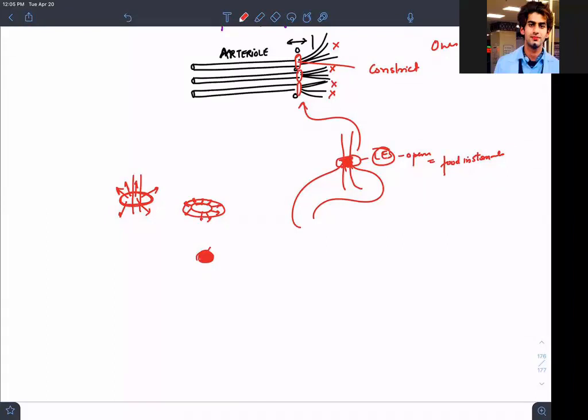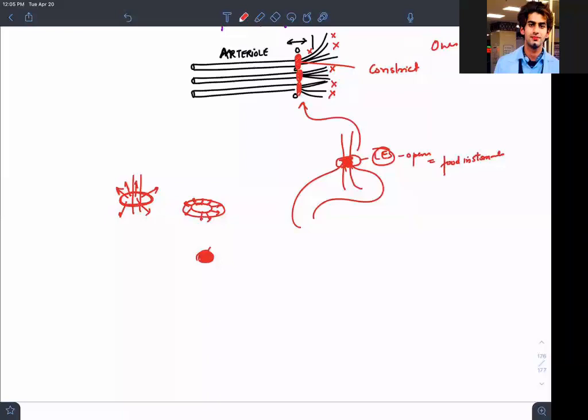Does every part of the cell need that much oxygen? No, sir. We are in a sitting position in a nice comfortable room, 37 degrees centigrade, normal room temperature, normal body water. Everything is okay. So what will you do is, your cells don't need any more amount of blood. So they will contract this pre-capillary sphincter. Once they contract this, the blood will be used at some other place.